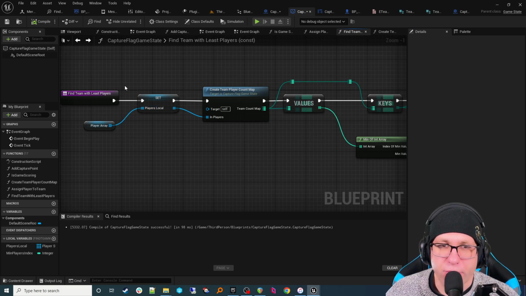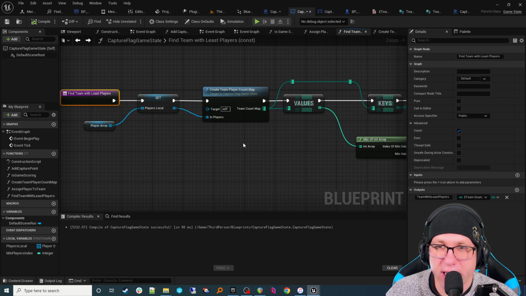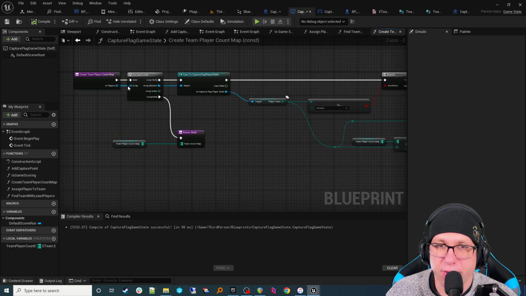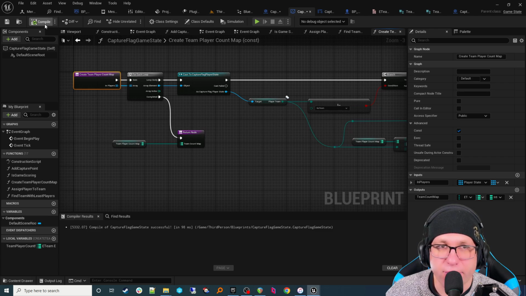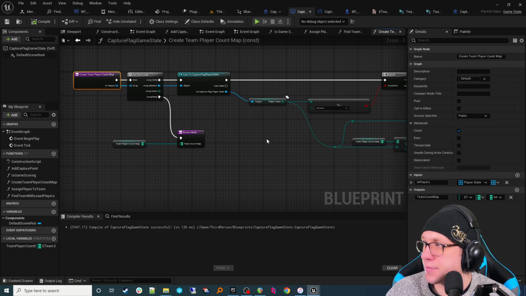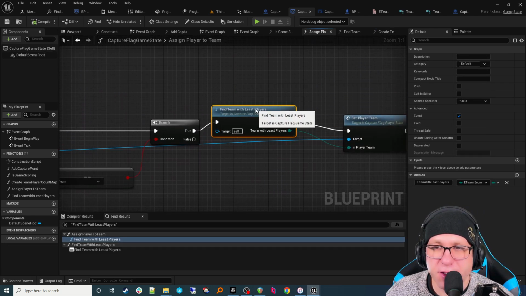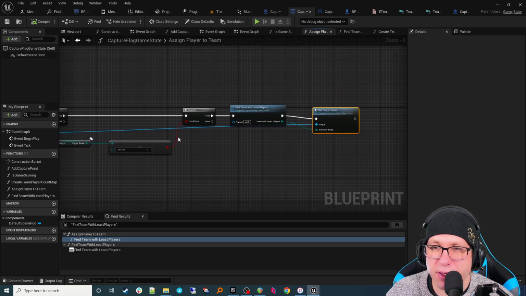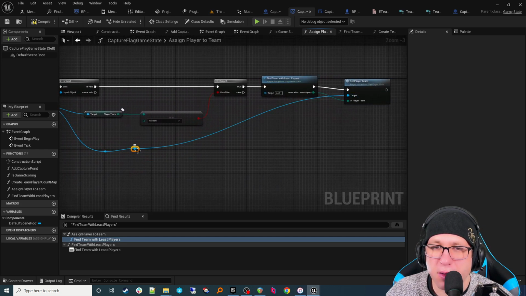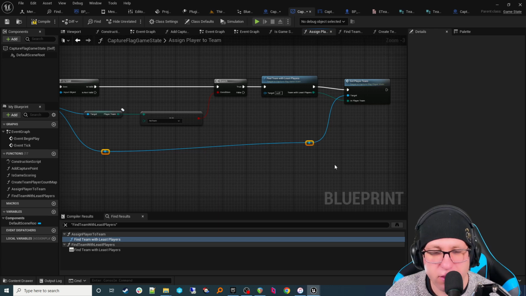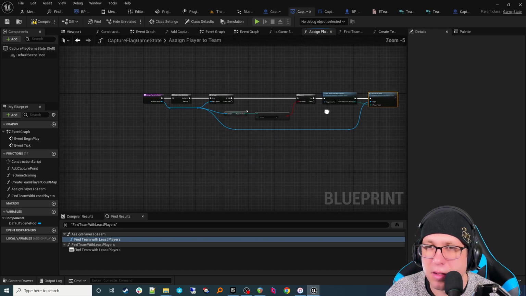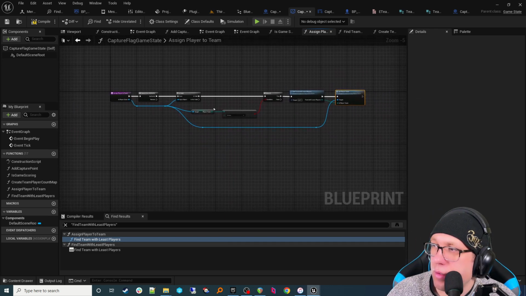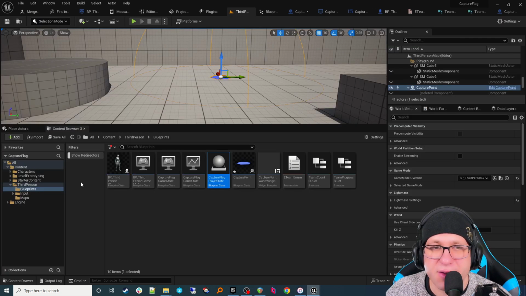Okay, one thing I wanted to do real quick is set the functions that I could as const. So find team with the least amount of players should be const. Create team player map, we can also make that const, just to add a little bit more clarity to what we're doing. Okay, so we found the team with the least players, and we're going to set the player team. Let's just clean up these nodes here real quick. All right, that looks decent. Let's save everything we have so far.